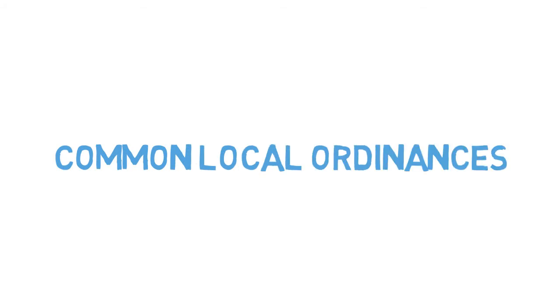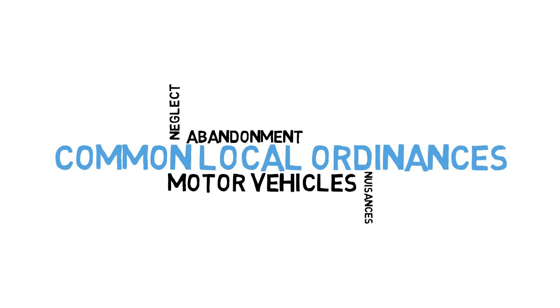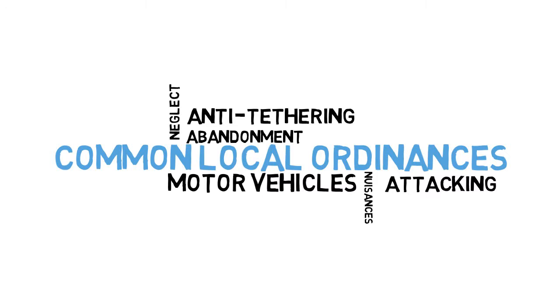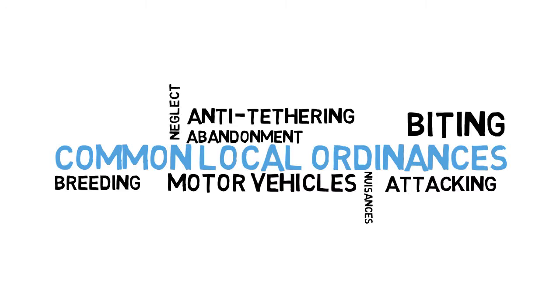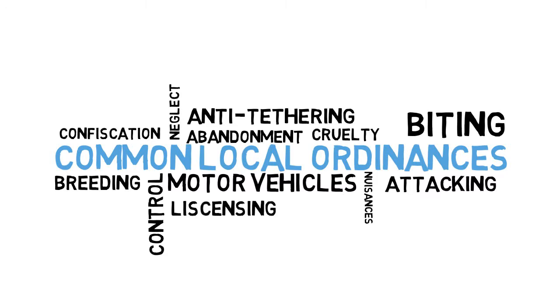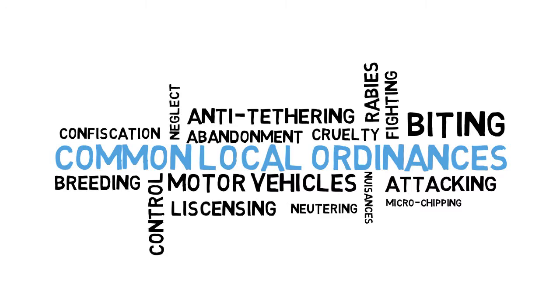Common local animal ordinances are animal abandonment, animals creating nuisances, damages, unsanitary conditions, animals in motor vehicles, animal neglect, anti-tethering, attacking animals, biting animals, breeding permits, confiscation, impounding, destruction of animals, control of animals and leash requirements, cruelty to animals and aggravated cruelty to animals, licensing, fighting animals, microchipping requirements, neutering, spaying, rabies inoculations, rabid biting animals, vicious animals.